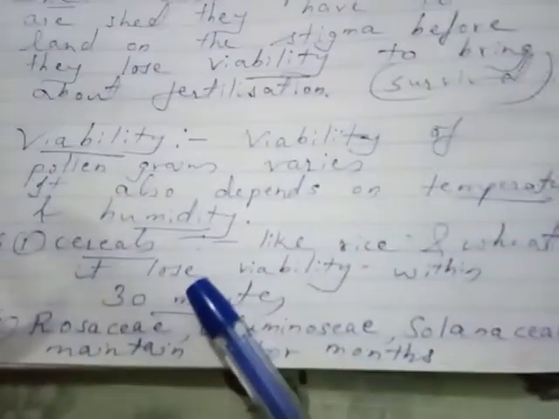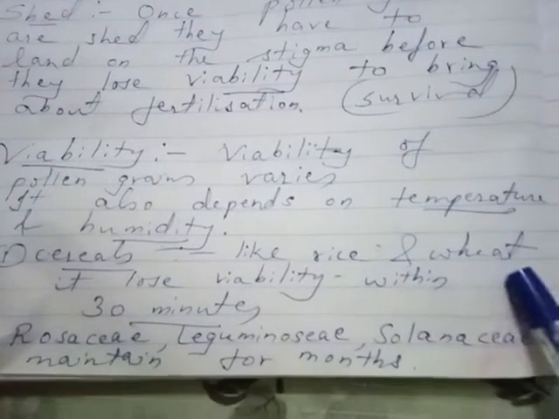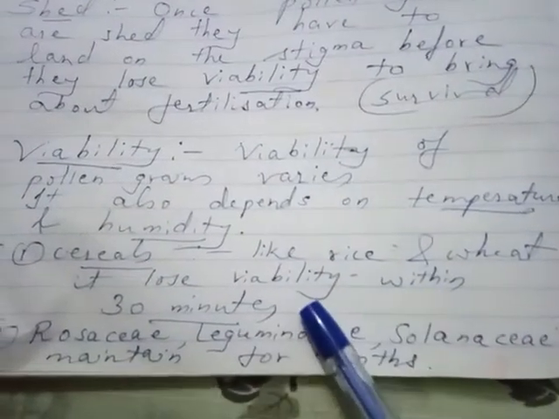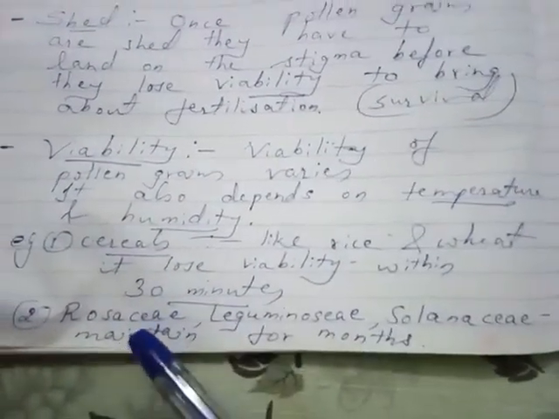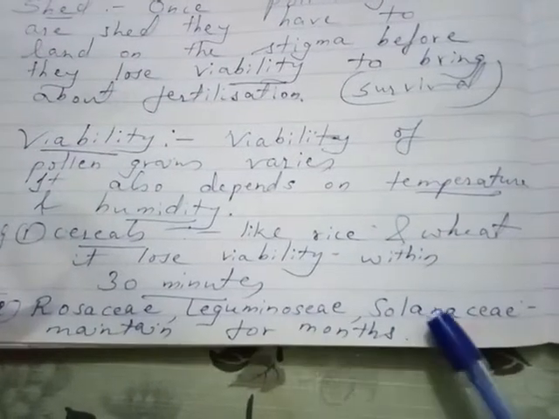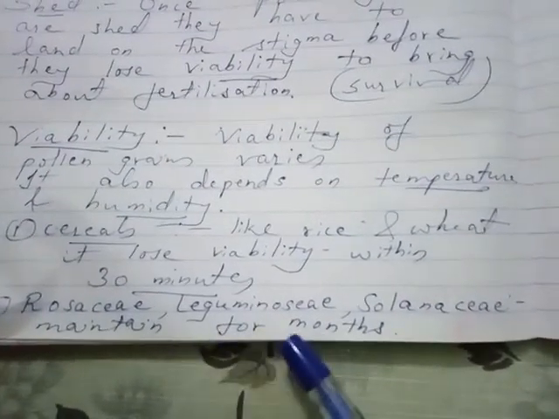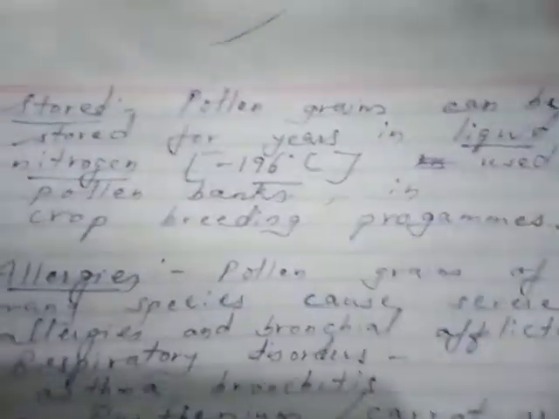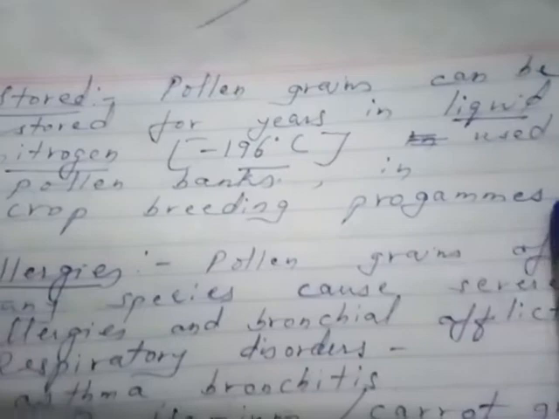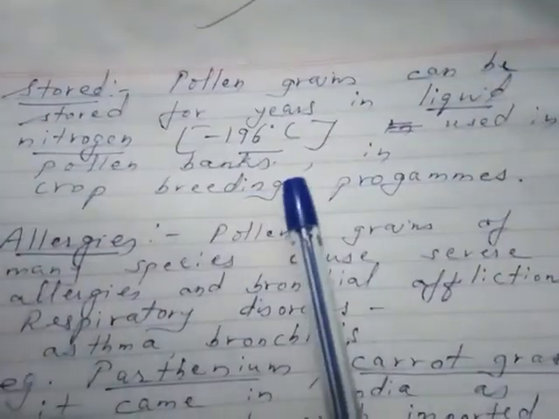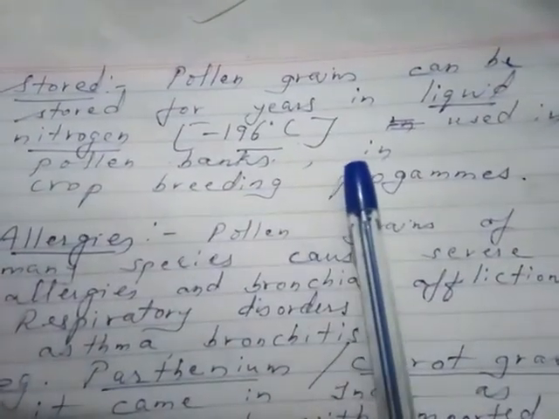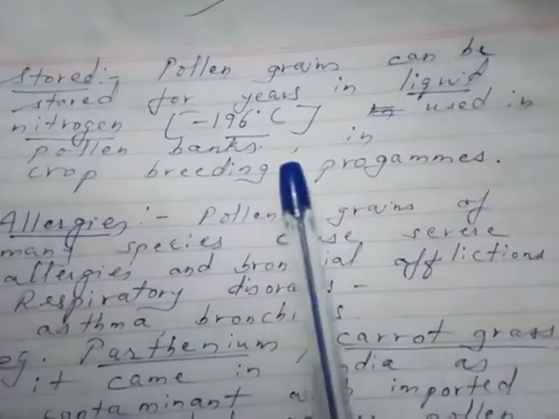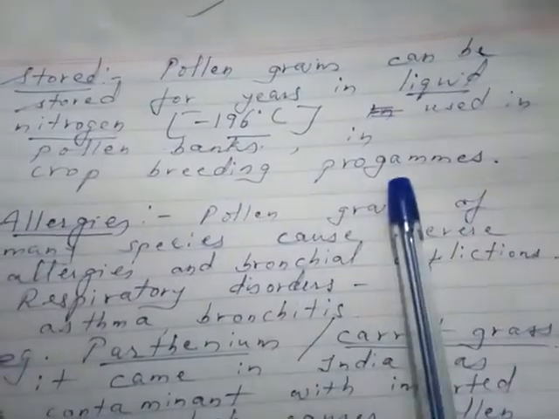For example, in cereals like rice and wheat, it is lost within 30 minutes, while in Rosaceae, Leguminosae, Solanaceae, it is maintained for months. Pollen grains can be stored for years in liquid nitrogen, that is at minus 196 degrees Celsius, used in pollen banks in crop breeding programs.